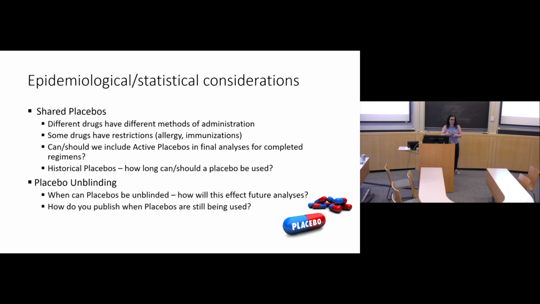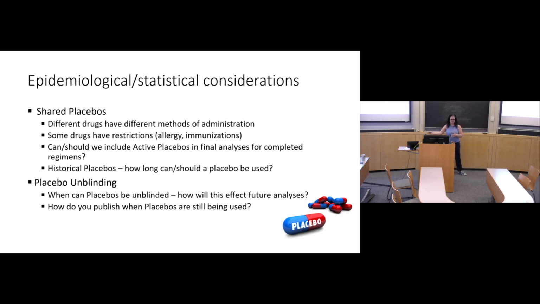And that really feeds into the publishing. So as I said, our first 4 papers are getting submitted this month. And in those papers, we have table 1 that lists all the characteristics of all of our shared placebos. Can I use those placebos as I design H, I, J, et cetera? They're going to be published. They're going to be made available. We have information up on clinicaltrials.gov about them.